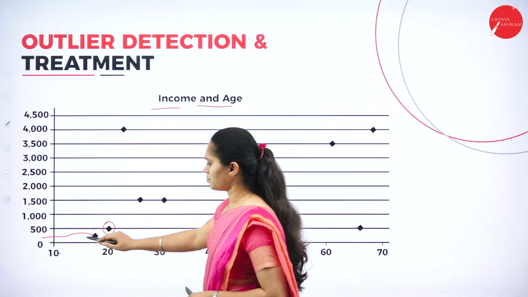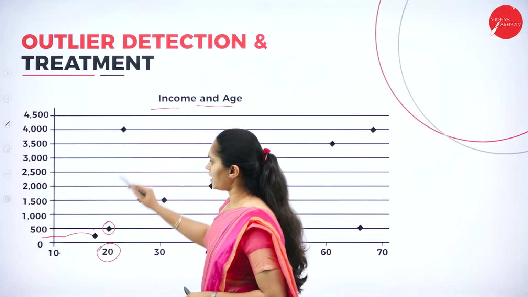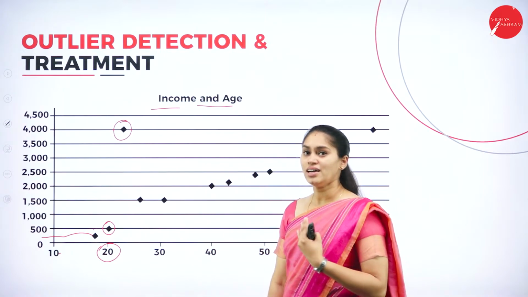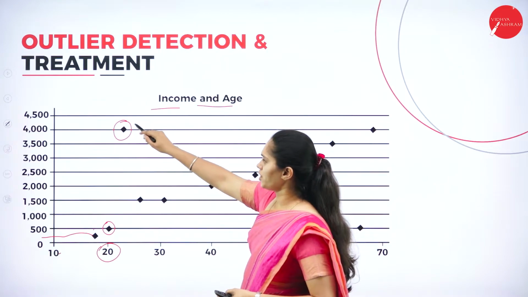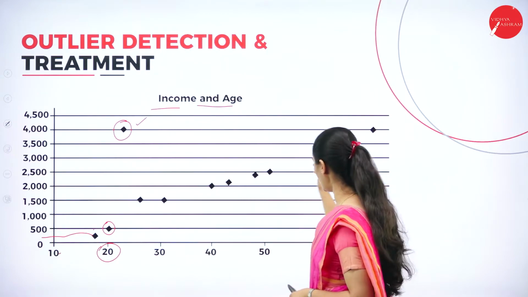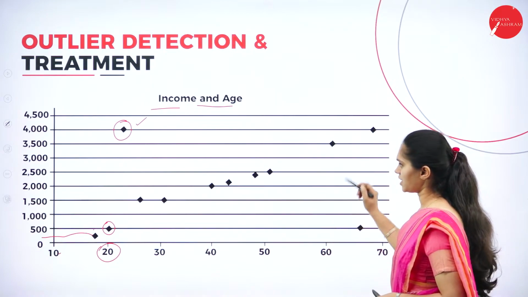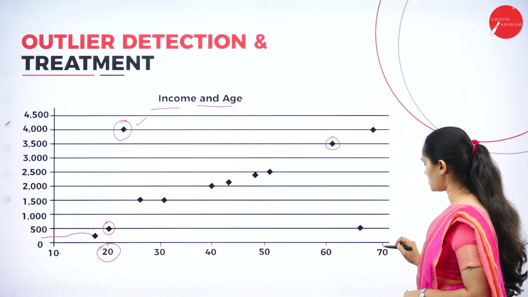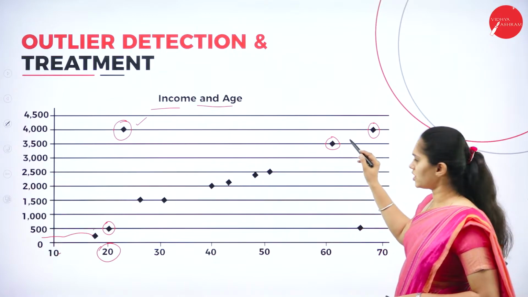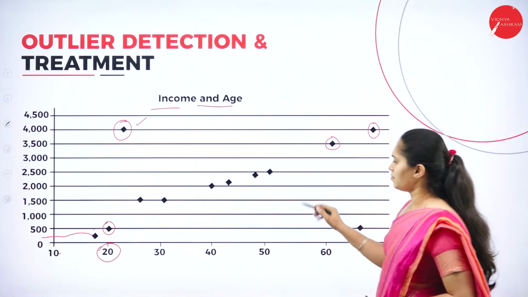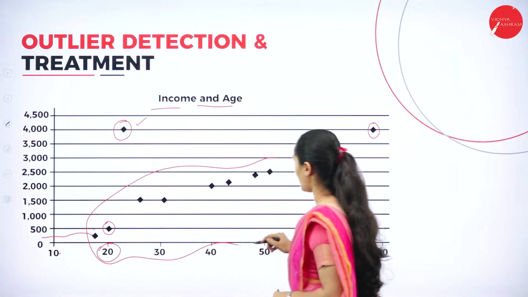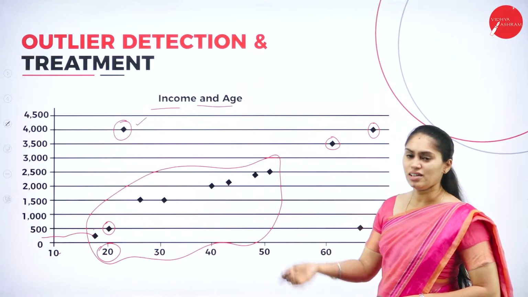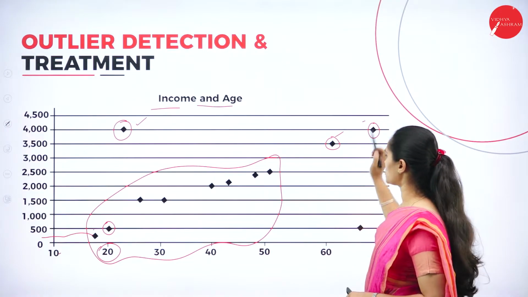And if you consider the person with age 20, if they are earning $4,000, somehow it seems that it is more dissimilar than the rest of the population. At that time, we are going to consider this as an outlier. So here you can also see that the person at the age of 60 is earning $3,500. Along with that, the person at the age of 70 is also earning more than $4,000. That means we are going to consider only these values because these are the valid observations. If it is dissimilar to the rest of the observations, then it will be considered as what?